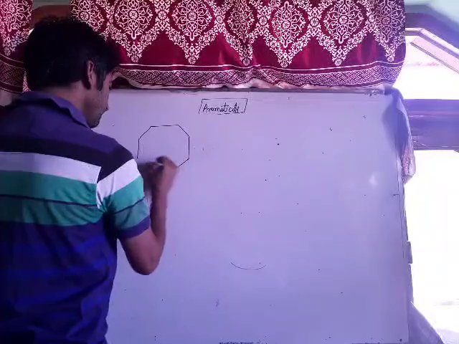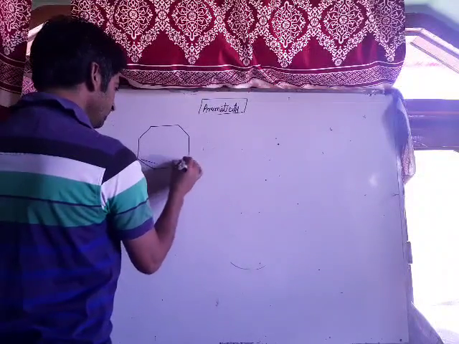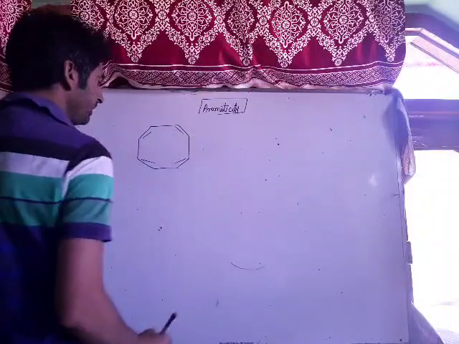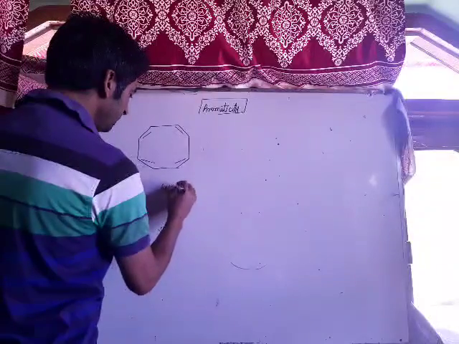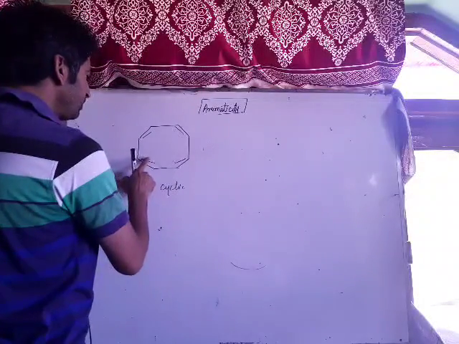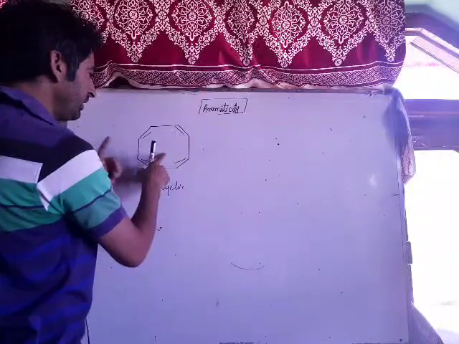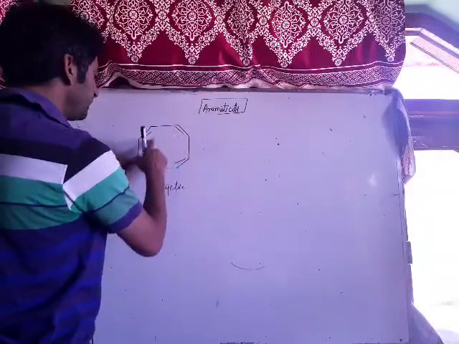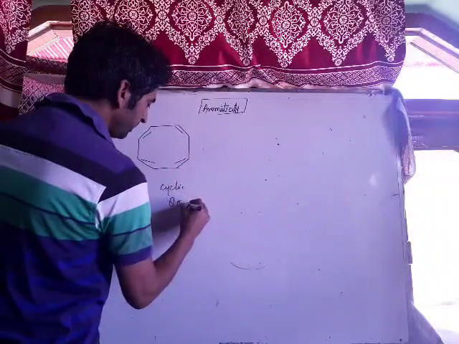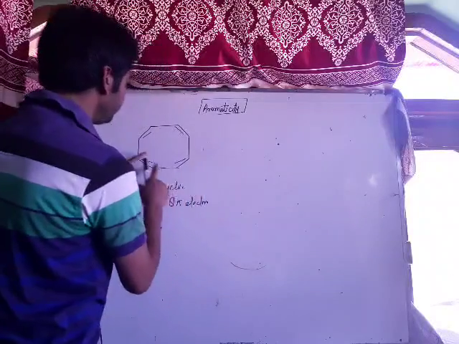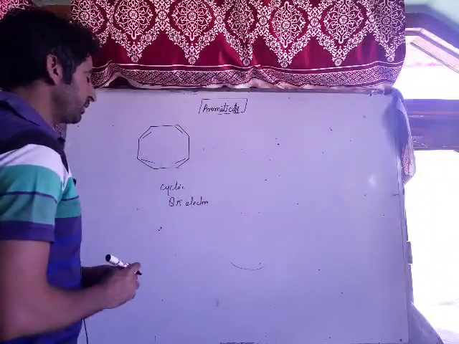This is cyclooctatetraene. This compound is cyclic. It contains 1, 2, 3, 4, that is 4 pi bonds. That's not odd, that's even. Means 2, 4, 6, 8 pi electrons. If there are even pi bonds, 1, 2, 3, 4, then it's anti-aromatic.